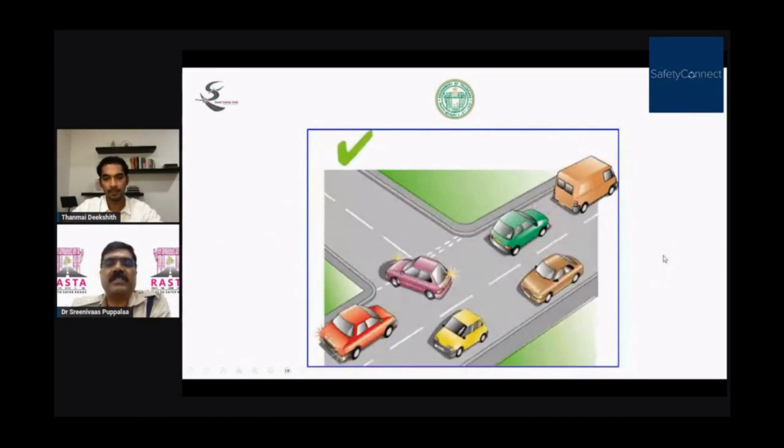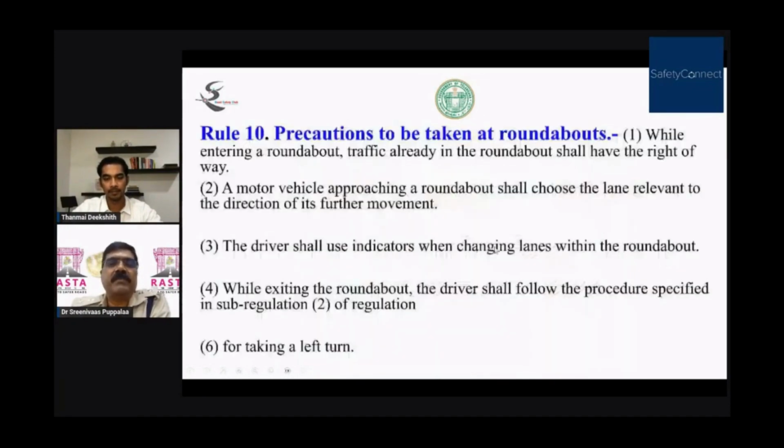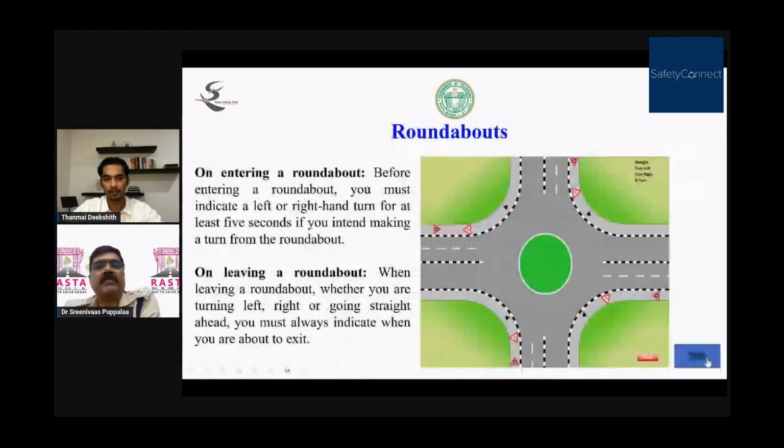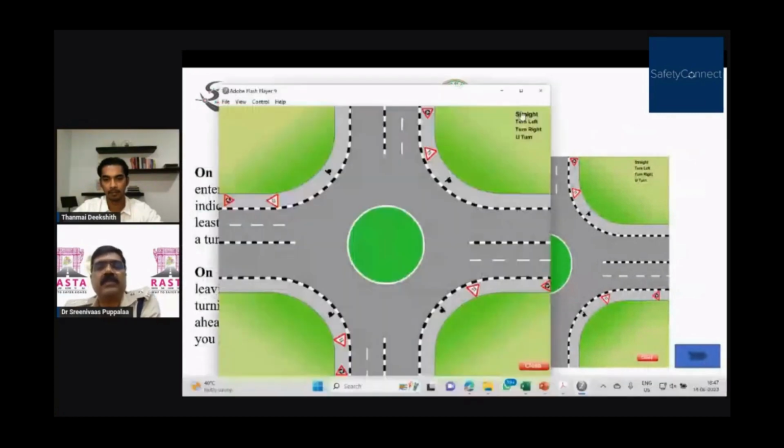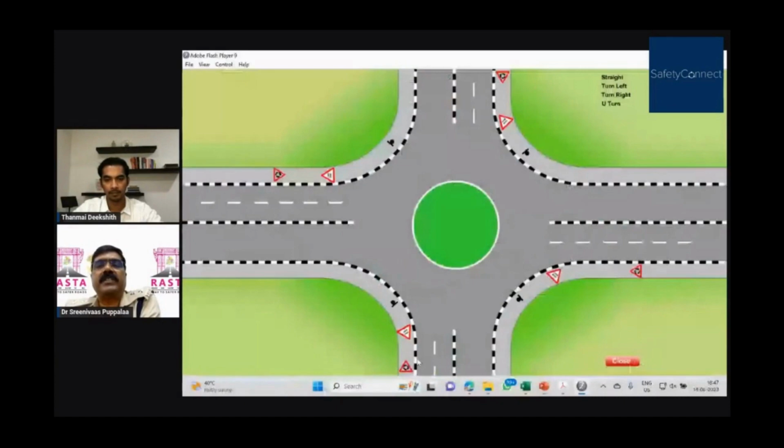Precautions to be taken at a roundabout. For roundabouts also we have a procedure for negotiating them. When you are going straight at the roundabout, this is the procedure. Turn left, turn right, U-turn.